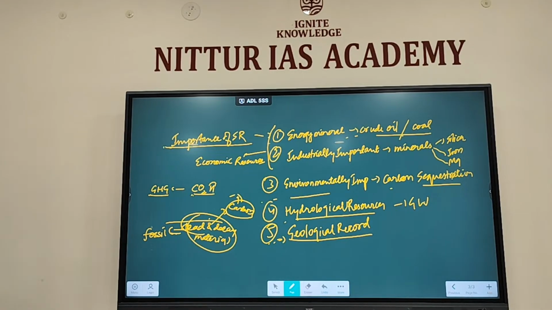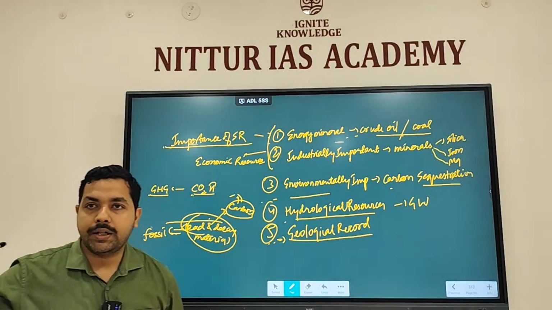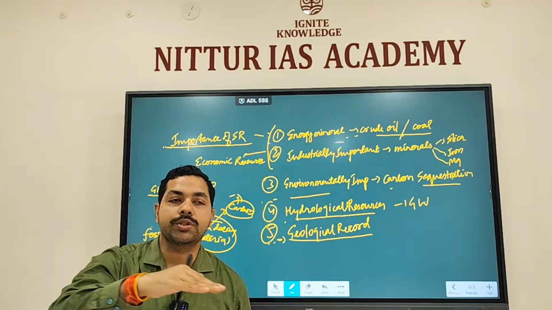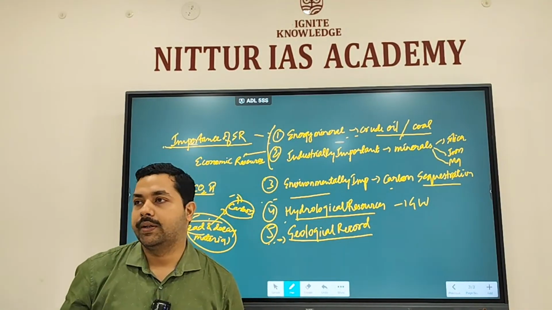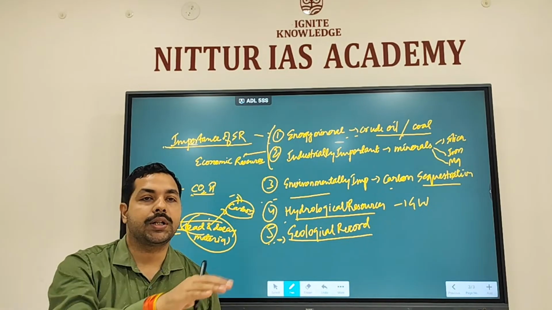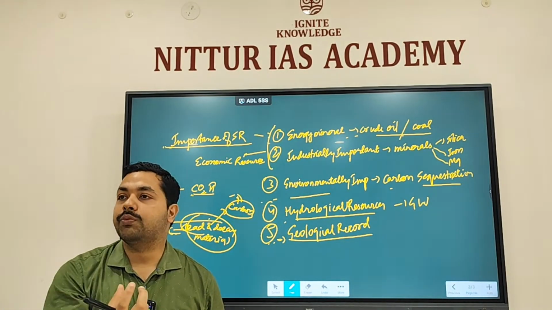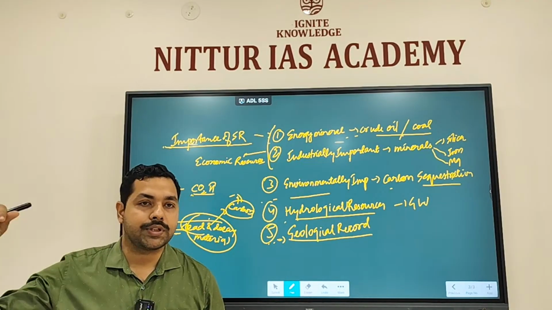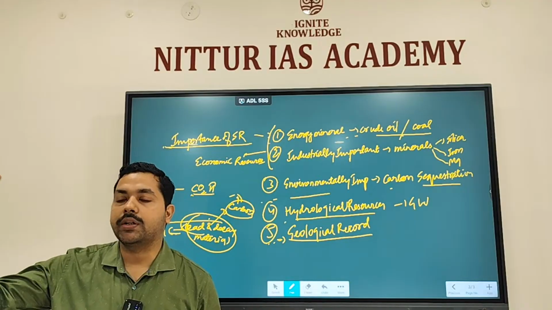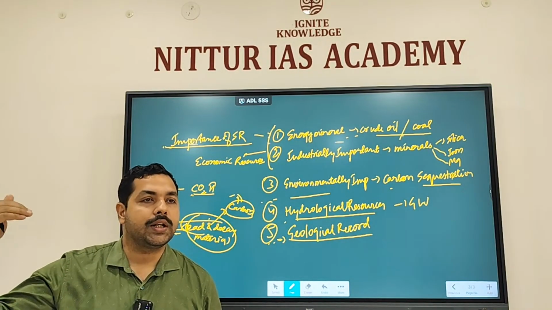As we discussed, how are sedimentary rocks formed? By deposition, which brings the material, erodes the material and deposits it. We discussed rivers erode the material and deposit it. Glaciers erode the material and deposit it. So when a glacier was there at this area, it eroded and deposited it, clear? Like Earth was in an ice age. When Earth was in an ice age, a lot of glaciers were there.